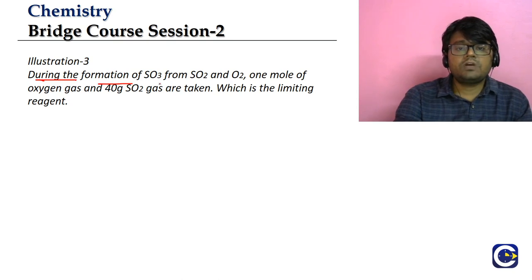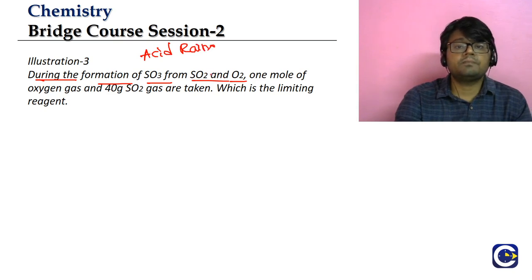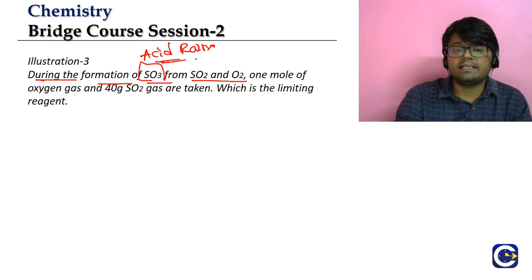During the formation of SO3 from SO2 and O2, this is a process that happens even in the atmosphere. This is the reason for the cause of acid rains. Okay, SO2 gas will come from burning of coal, and SO2 will be oxidized in the air to SO3. And SO3, when it is dissolving in rainwater, right, you know what we are going to get? We are going to get the acid rains.